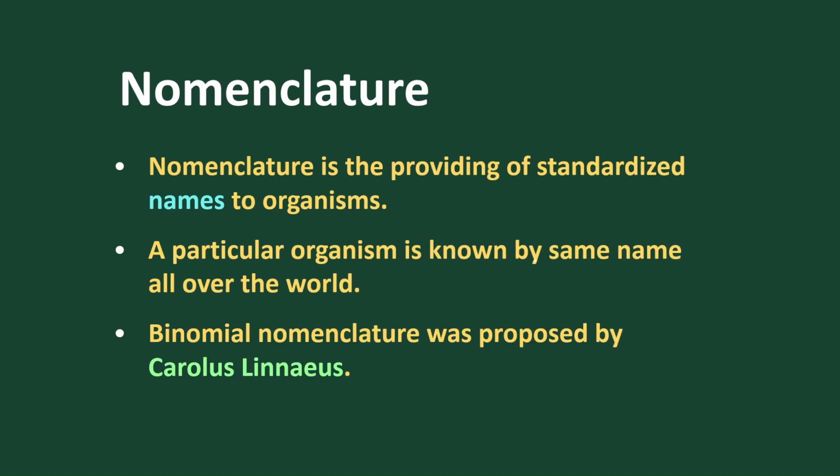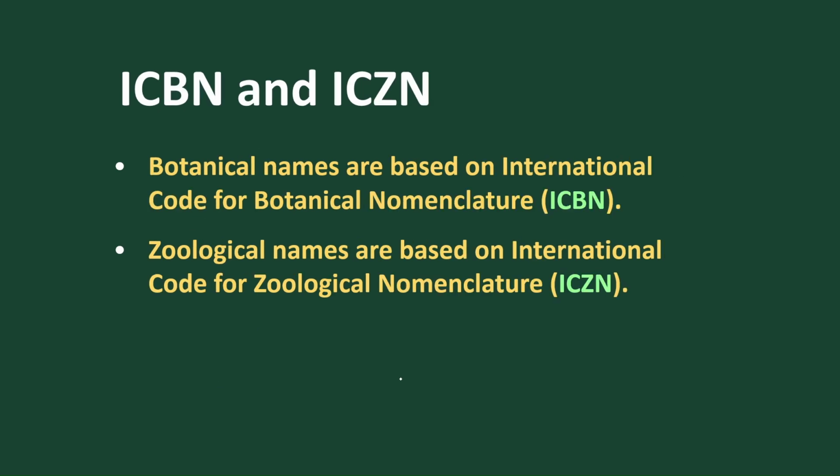After characterization and grouping of an organism, we go for its name. Naming an organism is called nomenclature. A particular organism is known by its name. How to name an organism, and what nomenclature is, was given by a famous scientist called Carolus Linnaeus in the form of binomial nomenclature. Bi means two, a two-word naming system. Binomial nomenclature applies to both plants and animals.